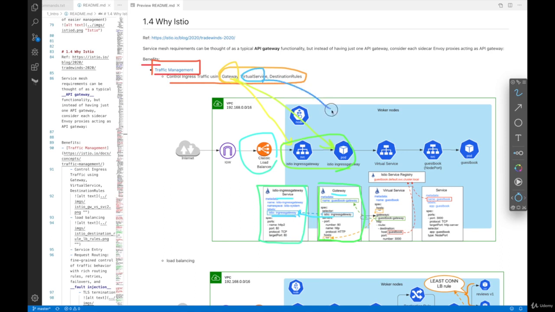And what is a virtual service? A virtual service is this one. This was traditionally the ingress resource YAML file. This is where layer 7 load balancing configuration was stored and configured.